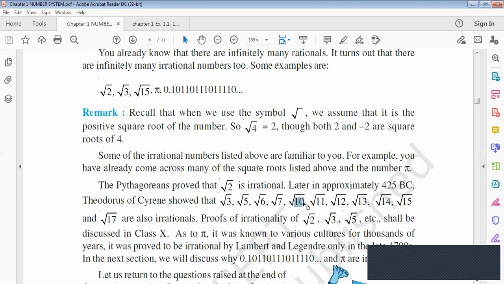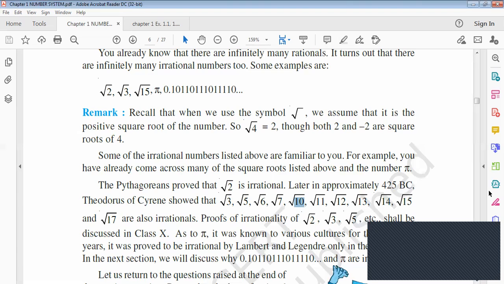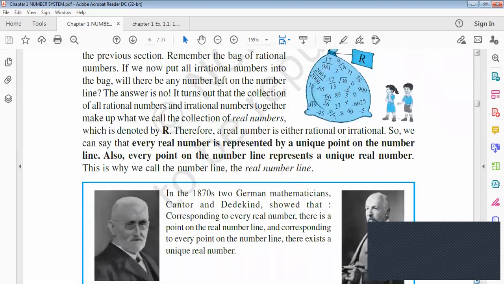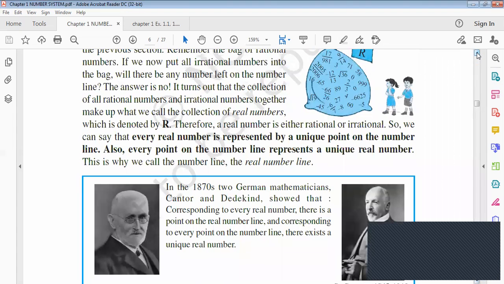Similarly, take root 10. Now root 10 can be written as root 2 into root 5, because the factors of 10 are 2 into 5. So root of 2 into 5 can be written as root 2 into root 5. Again, root 2 is irrational, root 5 is also irrational. So the product of two irrational numbers is again an irrational number. And next, the conclusion we are getting from all this is that